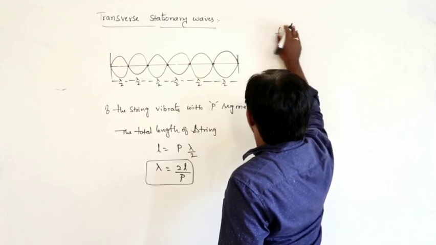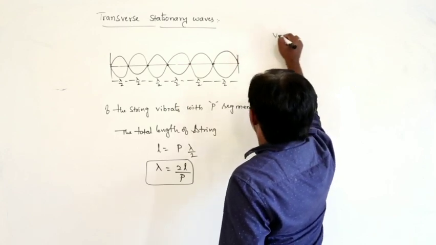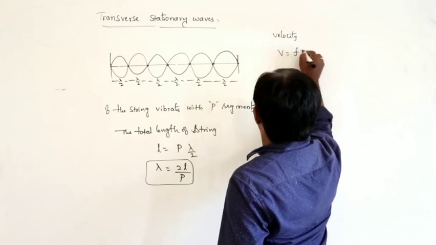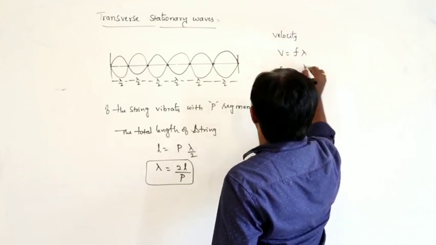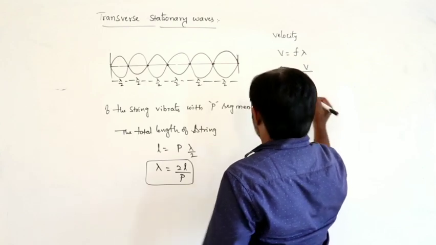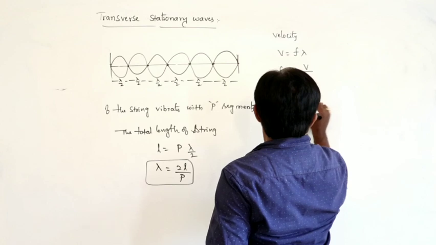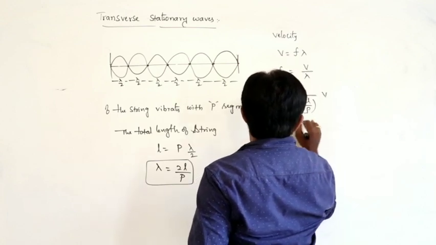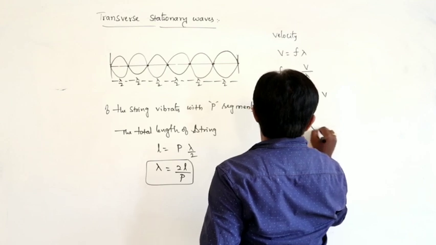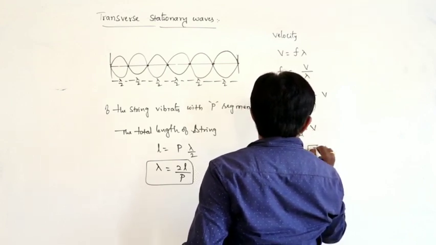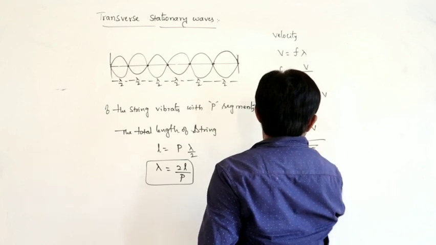Frequency, first of all, the velocity of the wave formula. Velocity v can be written as f lambda, or frequency f can be written as v by lambda. f is equal to 1 by lambda, where lambda is 2L by p, into v. So frequency can be written as p by 2L into v. But the velocity of the transverse wave can be written as square root of T by mu.